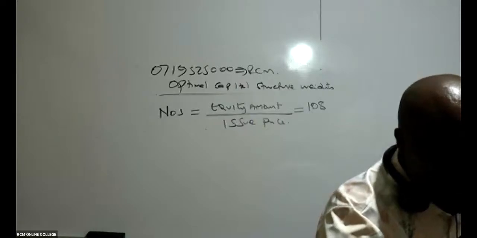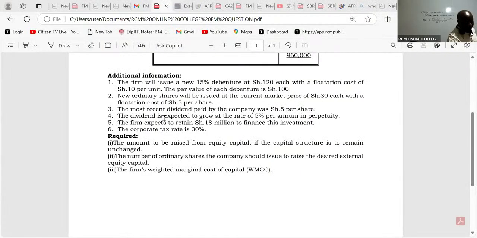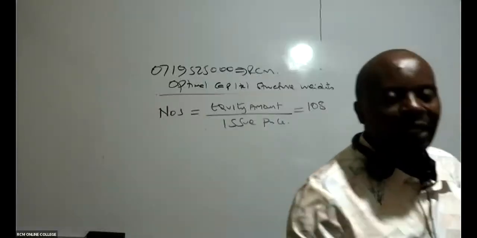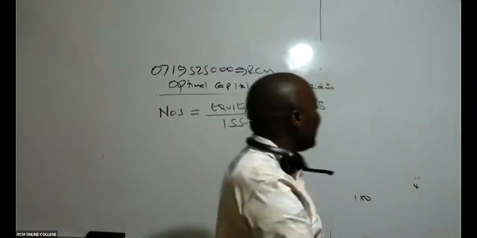You are told here: the firm expects to retain 18 million to finance this investment. We shall retain 18 from our profits.